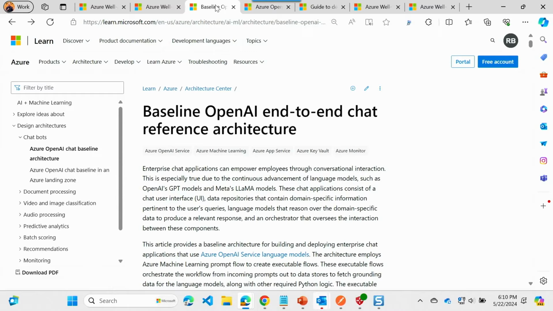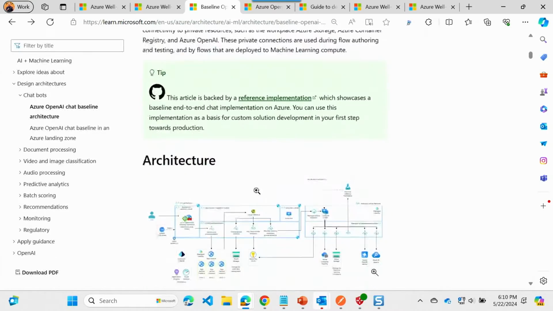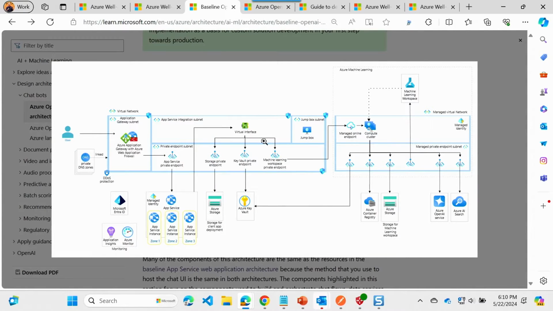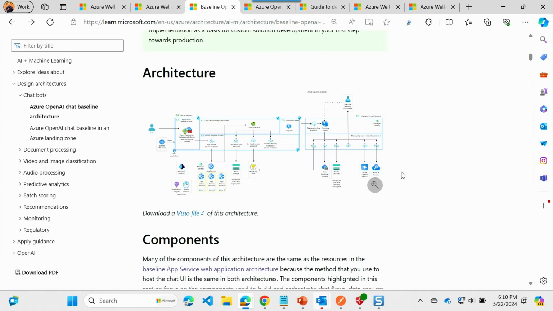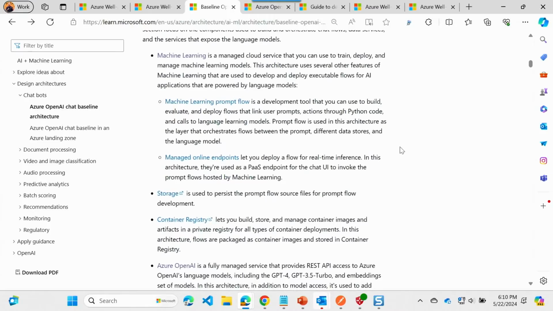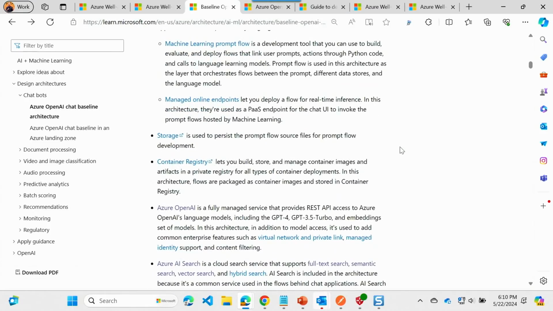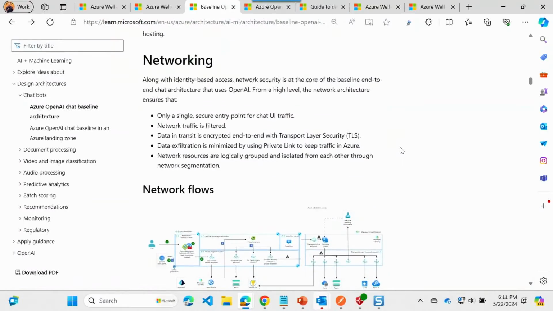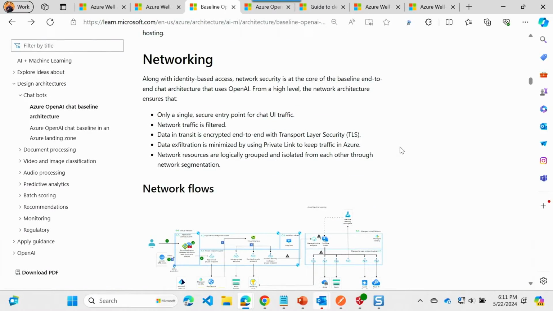Now moving over to our architectures, this is the baseline OpenAI end-to-end chat reference architecture. And let's just take a quick look at a high level of the type of guidance that you're going to be able to find in here. You can see that this is the same architecture that I showed you within the slides. And that's what this reference architecture is based around. The first thing you'll see is a listing of the components that are available in that architecture. Then we start walking through some of the high-level design considerations you need to take into account.